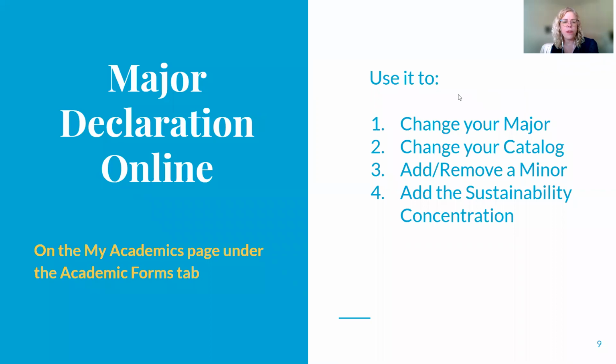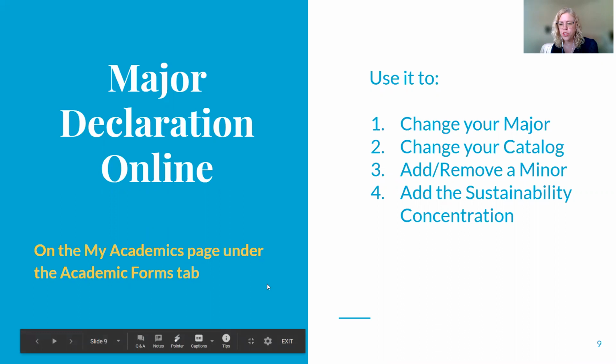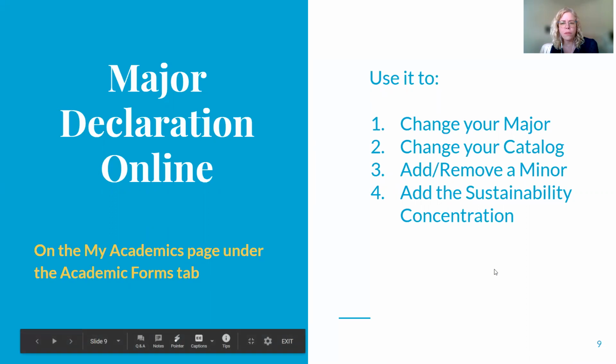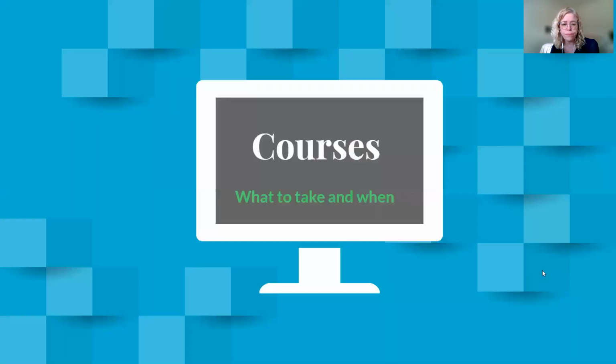Major declarations. The major declaration online is available on the My Academics page. There's an academic forms tab on the left-hand column. You want to use it to change your major, to change your catalog, to add a minor. If you change your mind, you want to remove a minor, you can also add the sustainability concentration there. Please use that to declare your major.